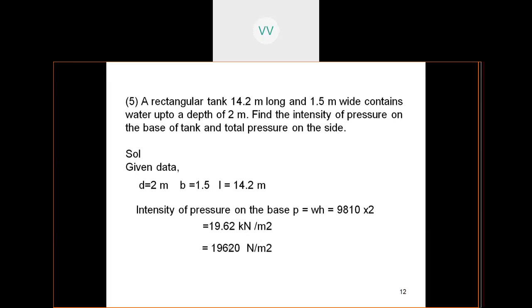Otherwise you can write it in terms of equivalent Newtons per meter square. So kilo is converted into newtons. So kilonewtons, multiply this with 1000 and you will get it in newtons per meter square. That means 19,620 is the intensity. So that much weight per meter square is coming at the base, because the entire pressure is going to come and fall on the base. That is why you require a thick base for withstanding all these pressures for the water tank.